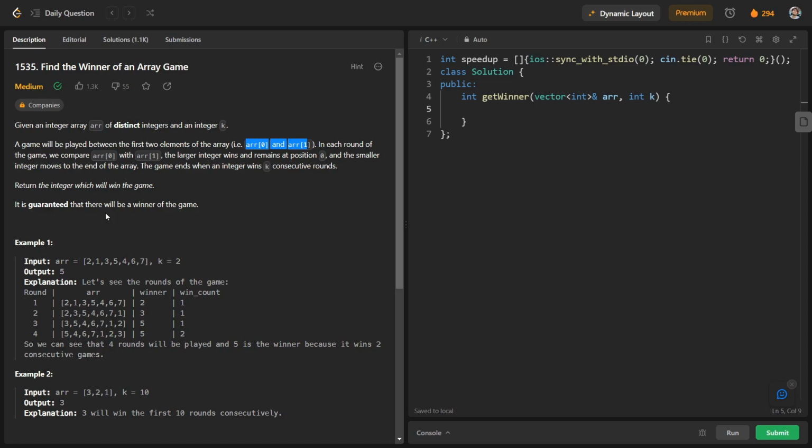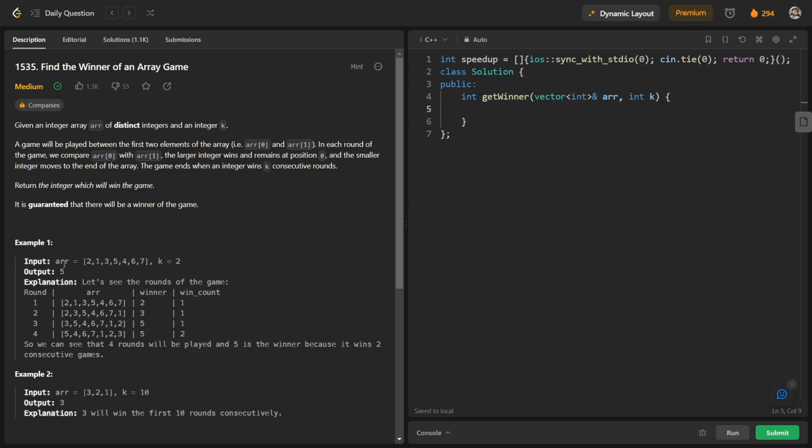So it is guaranteed that there will always be a player who will win k consecutive rounds. So we have to consider this case, that there will always be such a scenario in which there is a person who will win exactly k rounds. Okay, k consecutive rounds. So that integer will be the winner.